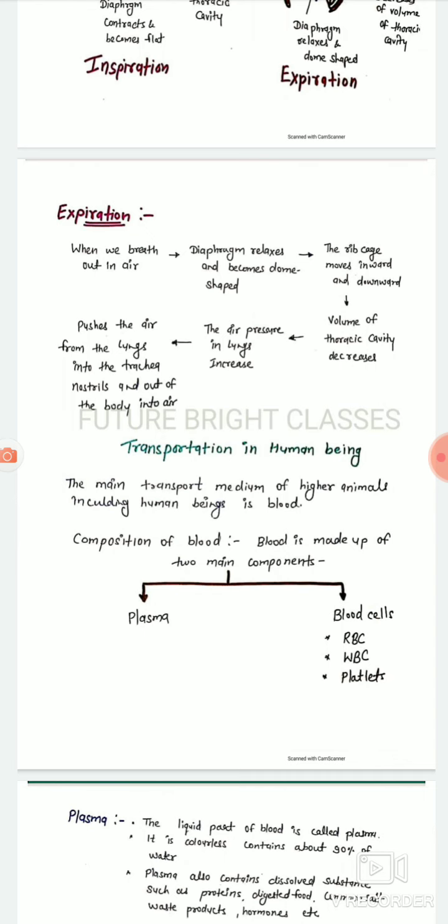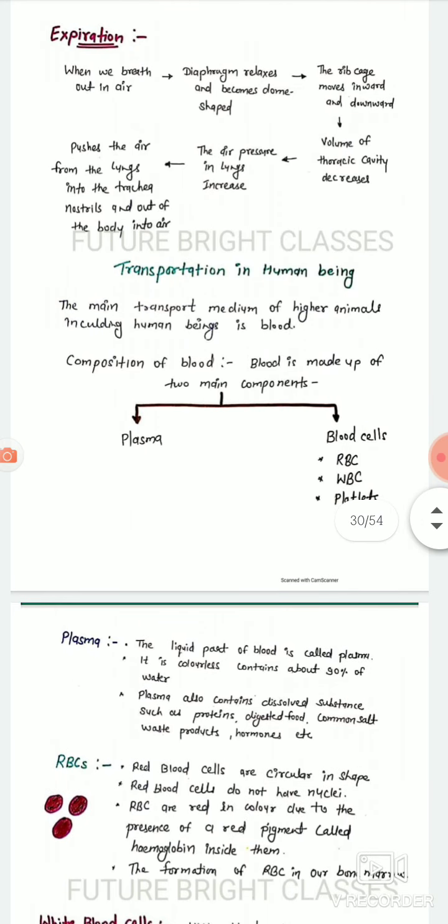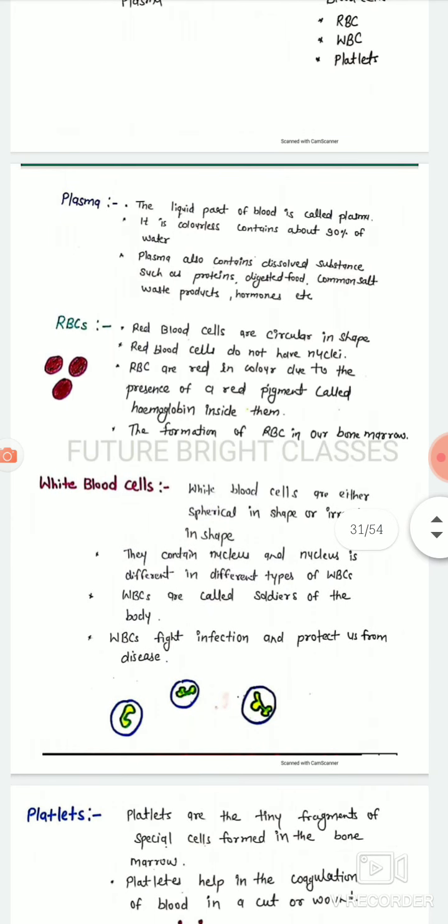Transportation in human beings. The main transport medium of higher animals including human beings is blood. The blood is made up of two main components: first plasma, and second blood cells: RBC, red blood cells, WBC, white blood corpuscles or white blood cells, and platelets.